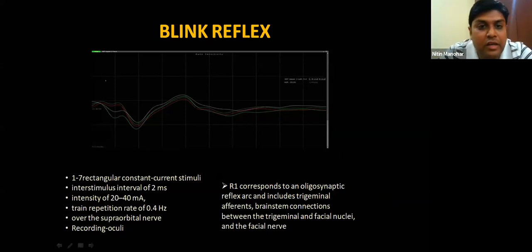So you get an R1 response, and we have tried this in our institute in a few cases. We have been successful. These are the stimulation parameters. I think I'll not go into detail of this. This is available in the paper. Ankit will share it with all of you. You can have a look at that.